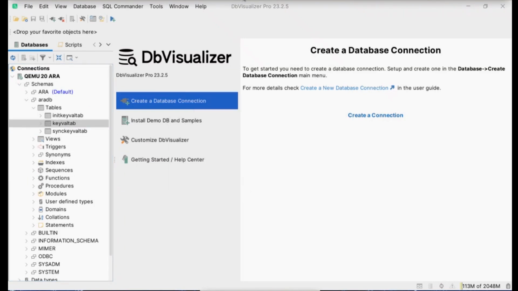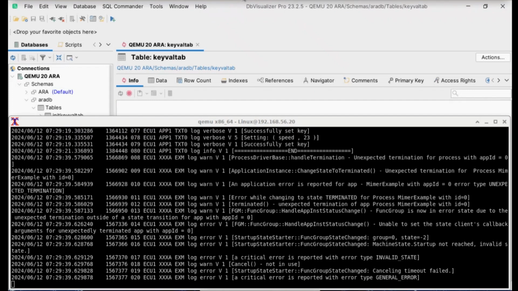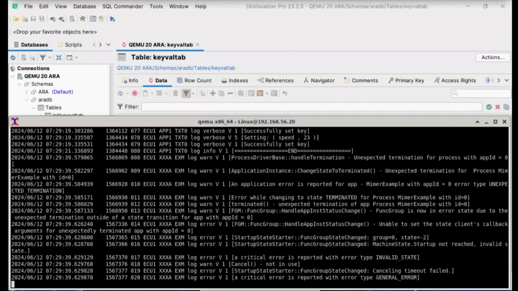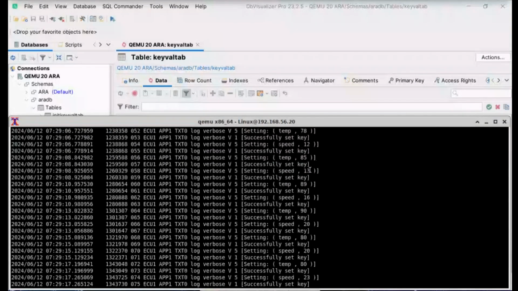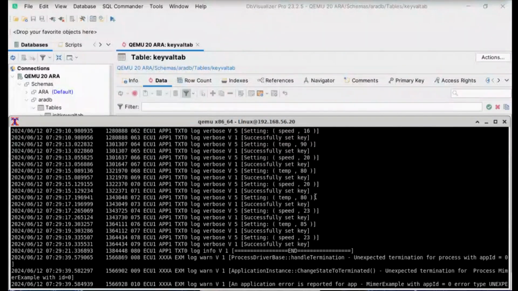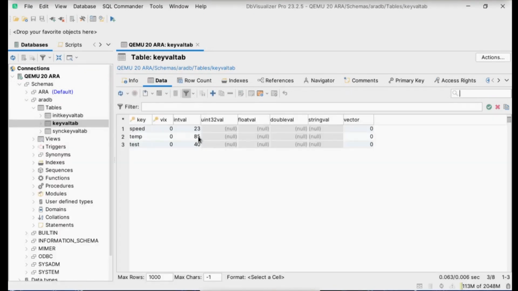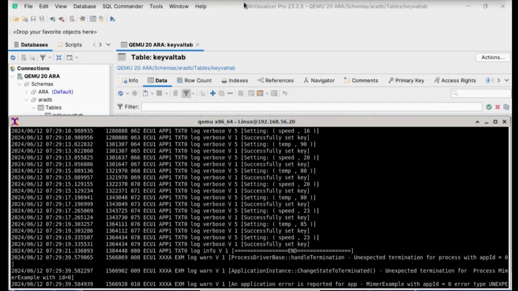So I'll open that. So here we go. I did my 15 runs, I said, and the point is, this is a key value store. So I've written all these things, but the point is it replaces them. That's what key value is. I say temperature is this, temperature is this, temperature is this. So whatever is stored is the latest. And if we now look here in the database, you'll see I've got my 23 and 85, and that is exactly what I've got here, my 23 and my 85. So that was how to build a small Vimo-enabled application and run it.